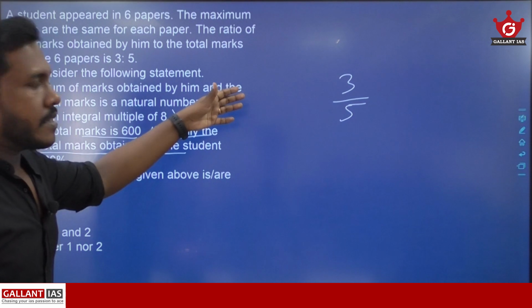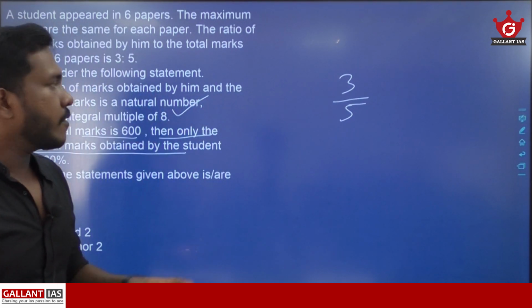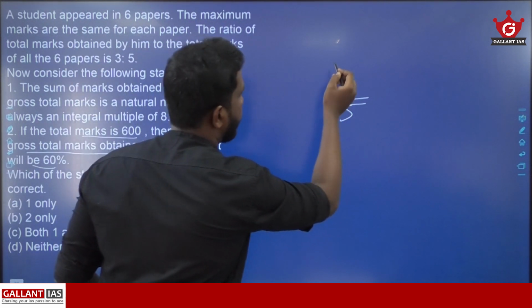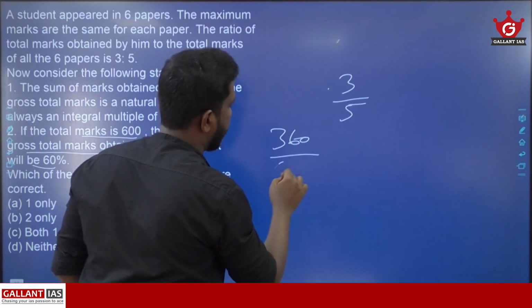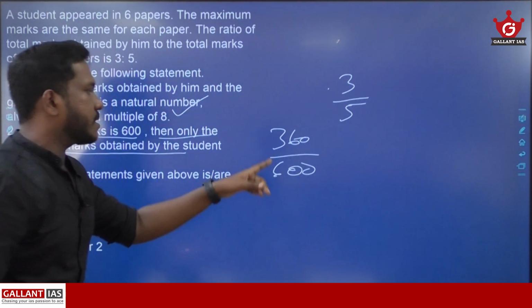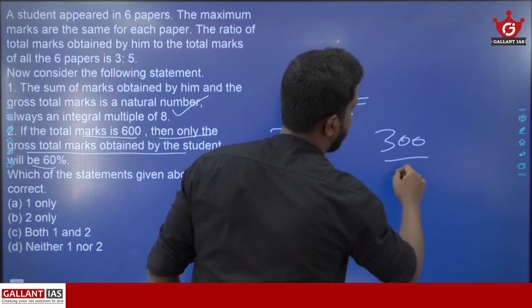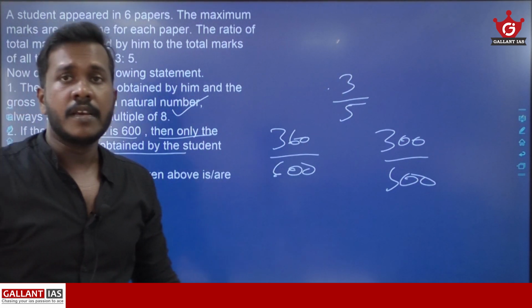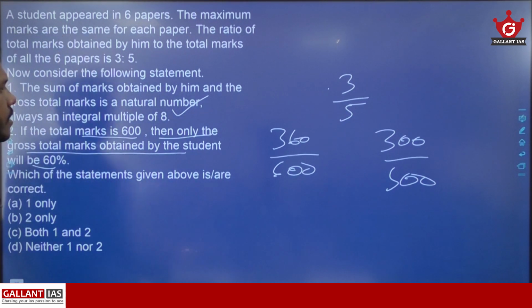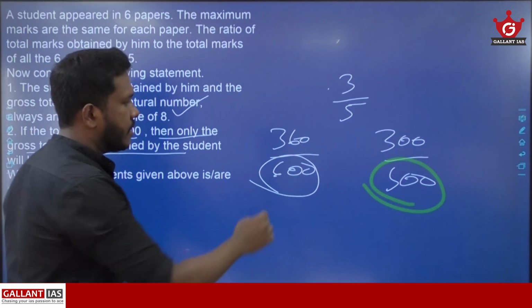Any numbers which are in the ratio 3:5, the first number will be 60% of the second number. For example, 360 is 60% of 600, and we already assumed 300 and 500, so 300 is 60% of 500. Here the total marks is 600 and here the total marks is 500.